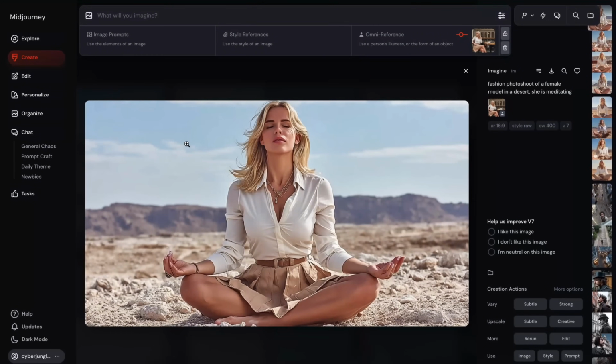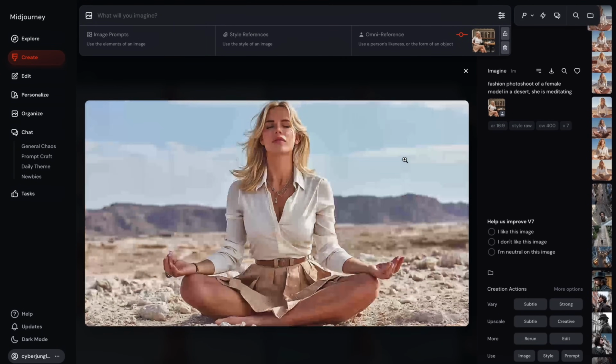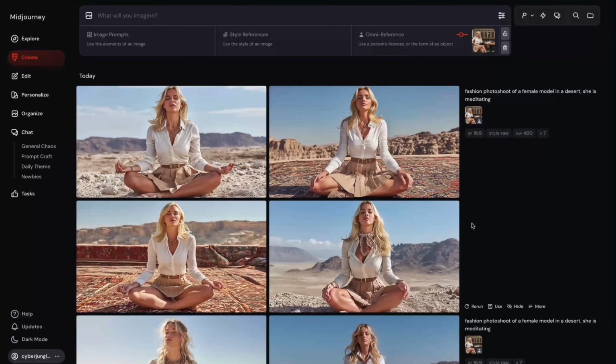The face, on the other hand, is not bad, but I was expecting a little bit closer resemblance. Of course, it's not a close-up shot where Midjourney can easily render the Omni Reference, but still it's a good test. It is not possible to drag and drop multiple images as a reference to this section, so I'm guessing multiple consistent characters is not here yet. David said it's possible to hack it, but it's not fully tested, so I won't go in that direction.